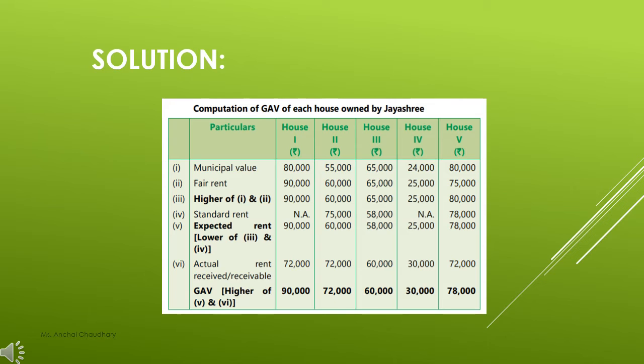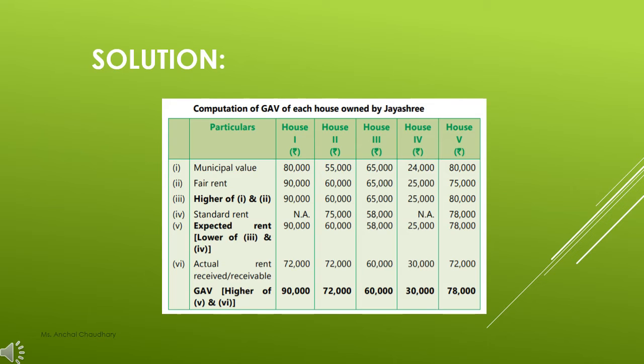Then we have to write down the standard rent to compare whether the higher value you calculated by comparing the first and second is exceeding the standard rent or not. So we have to find it out first. So first of all you have to write down the standard rent. Then you have to compare. Your higher value that came was 90,000 and in this case there is no standard rent, so it comes as it is. And the same goes with house number 4, same as it is, 25,000 will come.